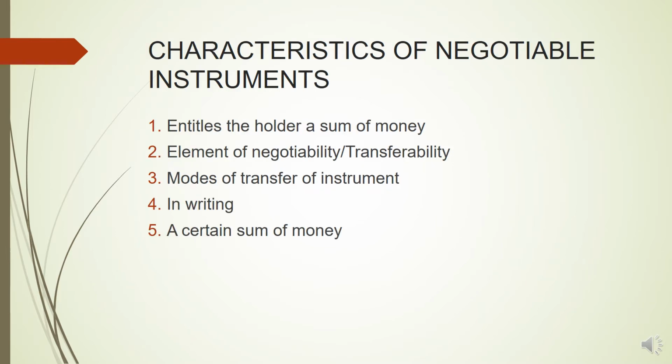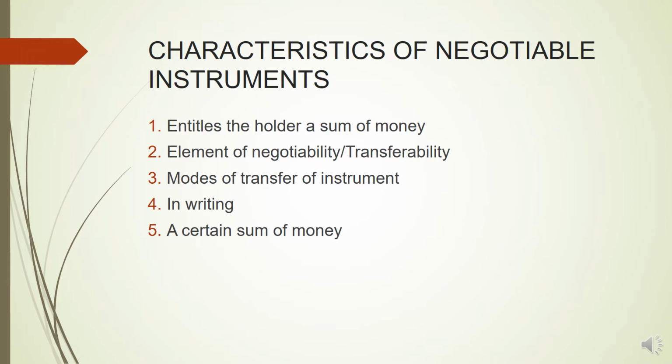Now, on the basis of the meaning and definition, we can derive the characteristics of negotiable instruments. The first is that a negotiable instrument entitles the holder to a sum of money. So a negotiable instrument is a legal document which entitles the holder of the instrument to a sum of money. The sum of money is clearly stated on every negotiable instrument, and every holder of the instrument has a right to claim the amount that is stated on the instrument from the person who has given the instrument.